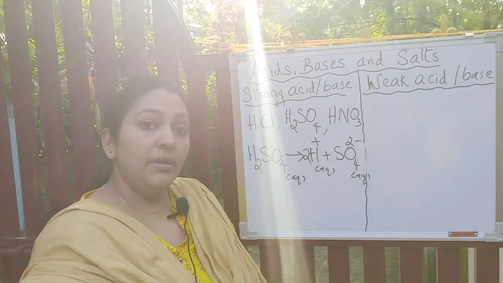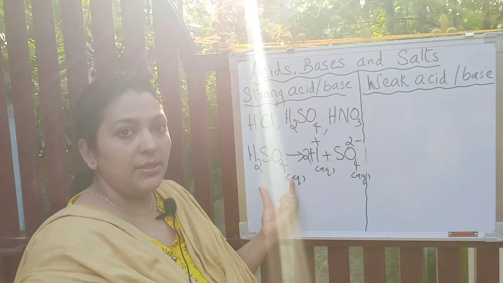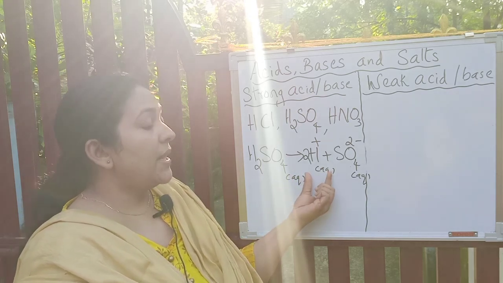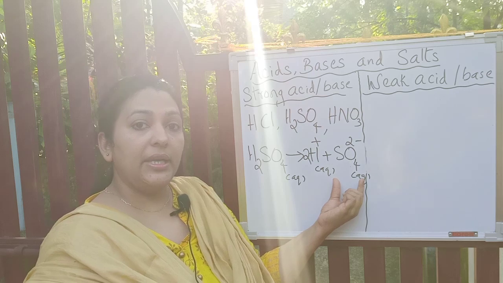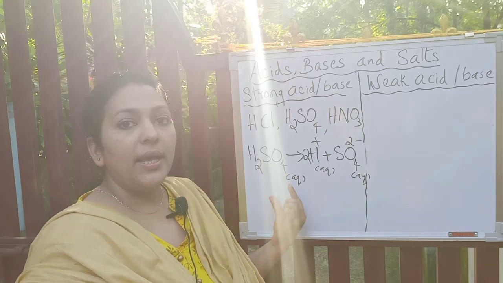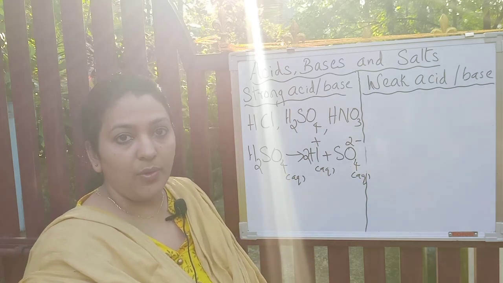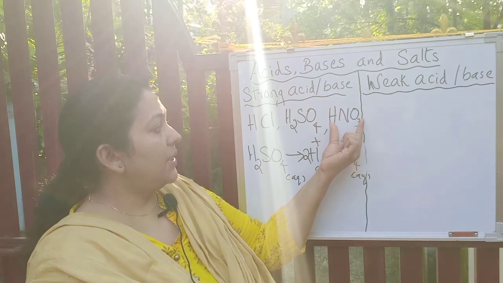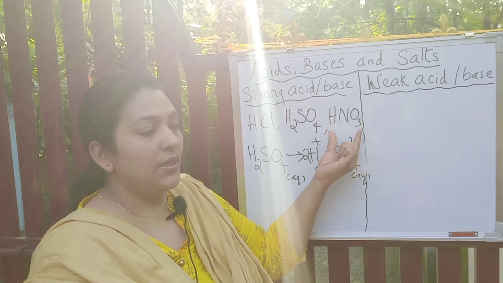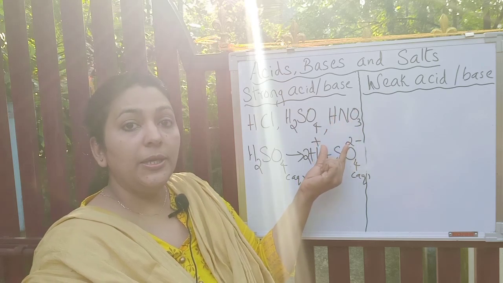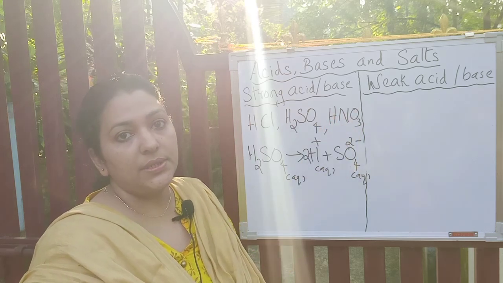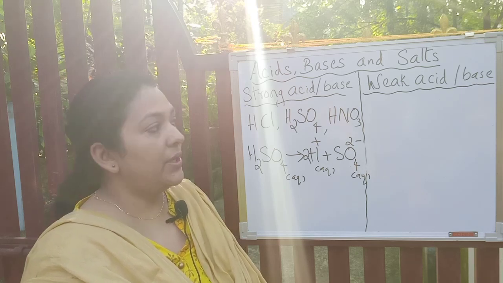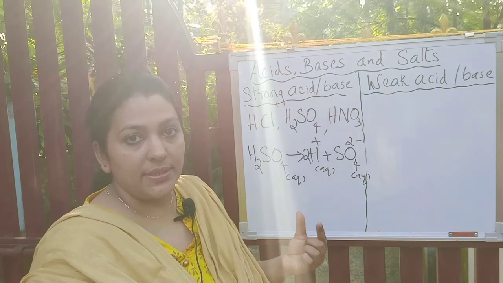All the molecules of the acid will ionize completely into H+ ions and the corresponding negative ions when they are in aqueous solution. Similarly, nitric acid molecules will split into H+ and NO3- ions. They will ionize completely. Hope you understood what a strong acid is.